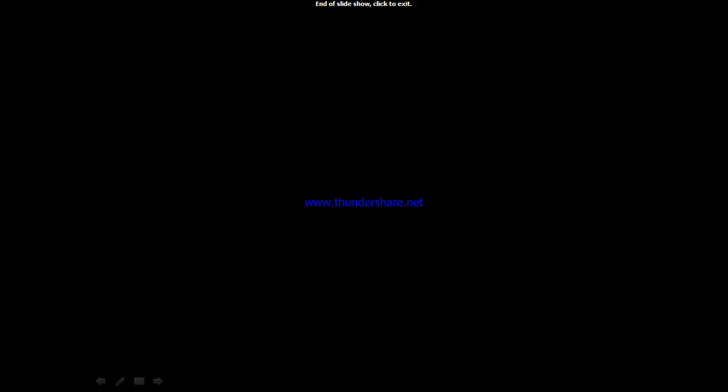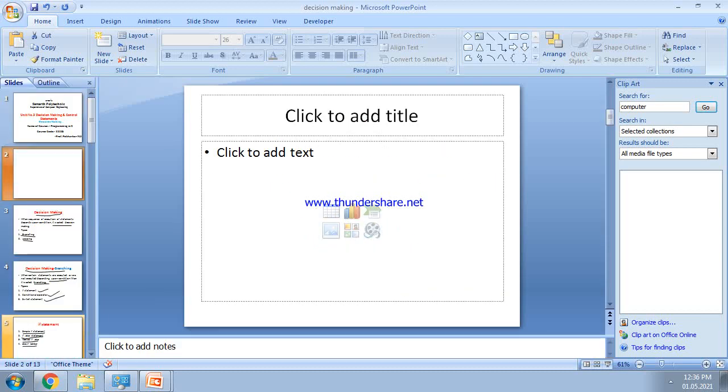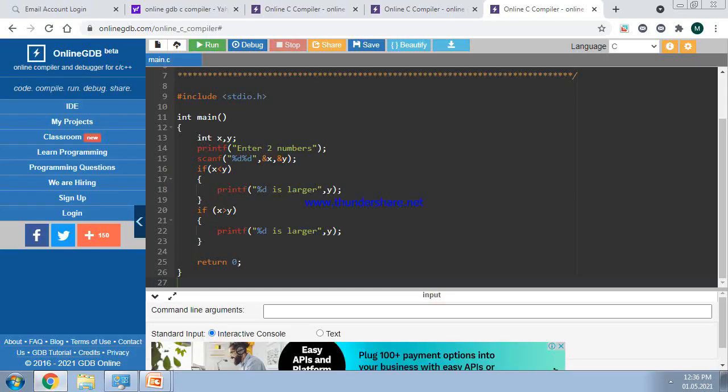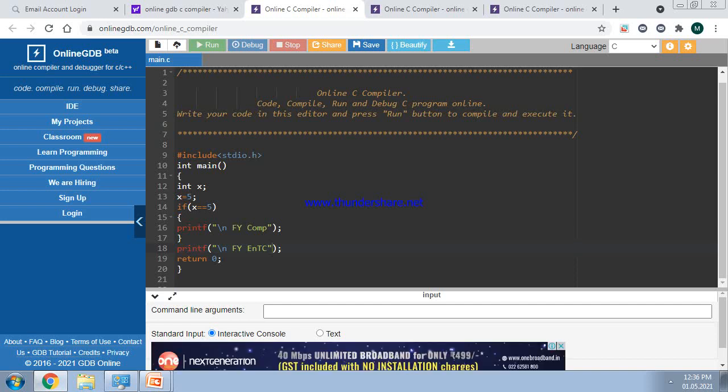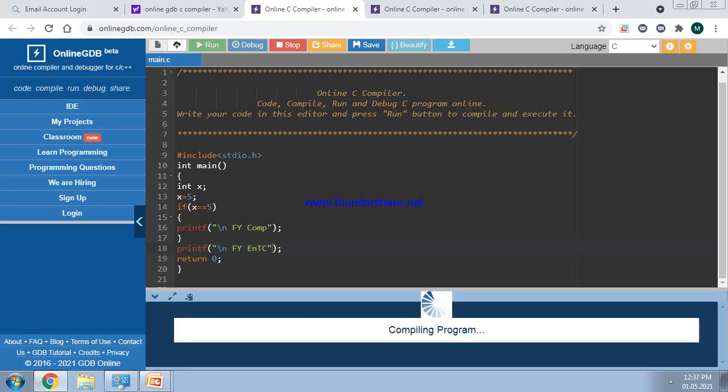Okay. Now let us see the execution of the program inside the compiler. For this, the internet should be started. Okay, now the internet is started. Now let us see the first program that we have seen. The first program was x is equal to 5, printf fy computer, fy entc. If we run this program, both outputs are printed, fy computer and fy entc.